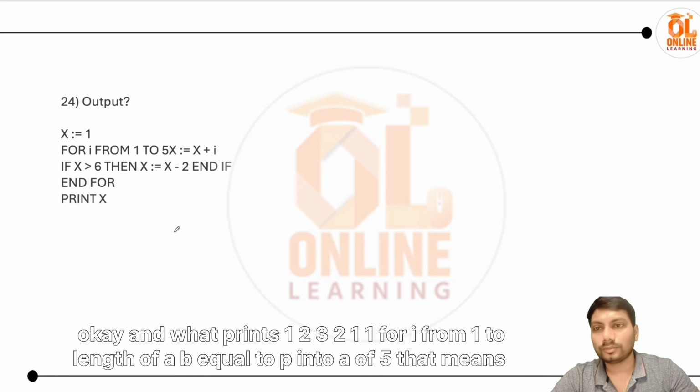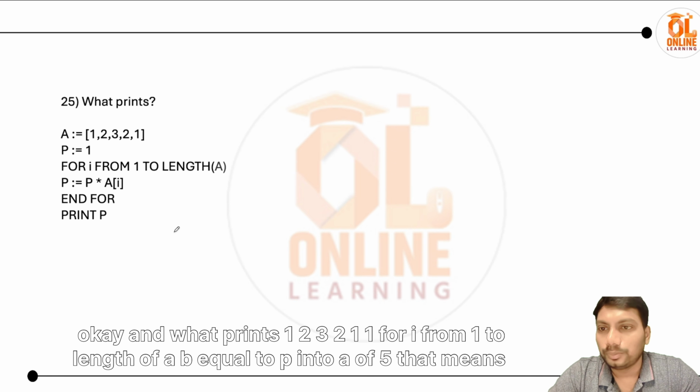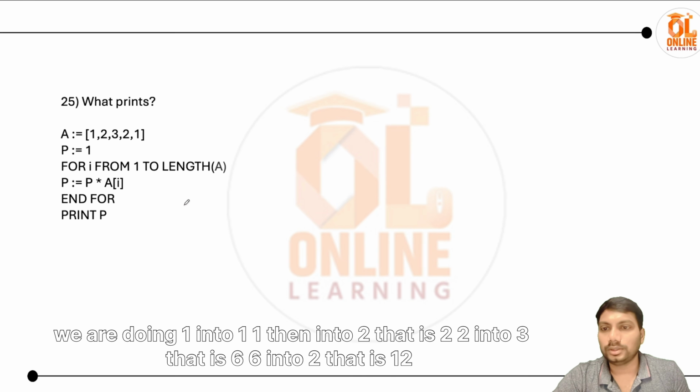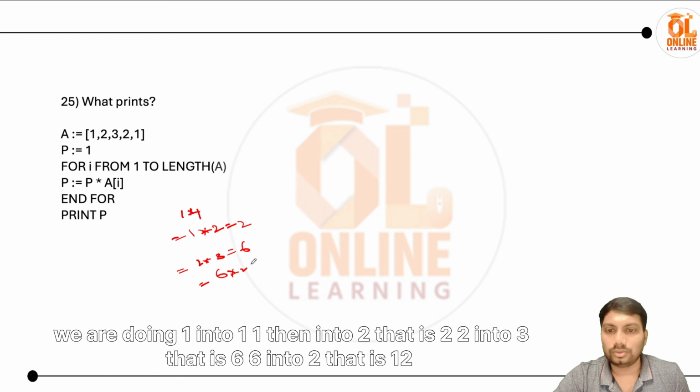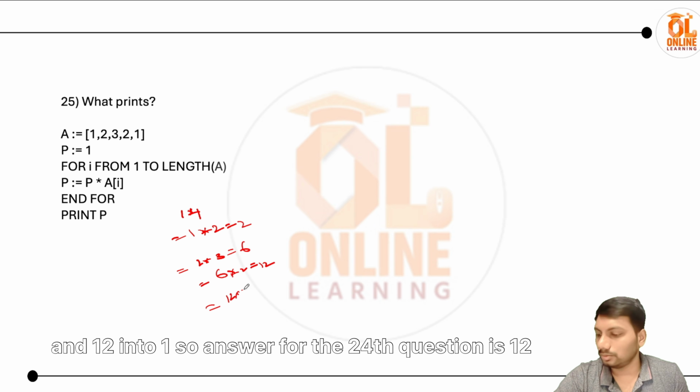Okay, and what prints 1 2 3 2 1? P equal to 1, for I from 1 to length of a, p equal to p into a of I. That means we are doing 1 into 1, 1, then into 2, that is 2, 2 into 3, that is 6, 6 into 2, that is 12, and 12 into 1. So the answer for the 24th question is 12.